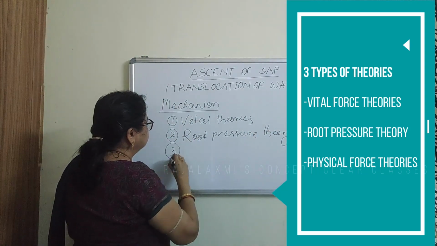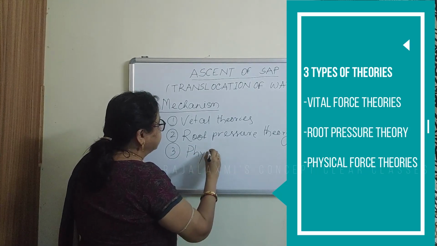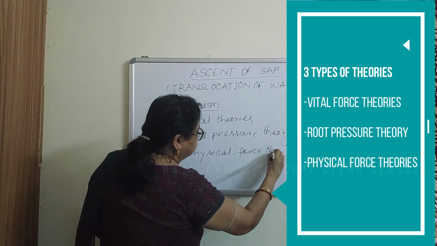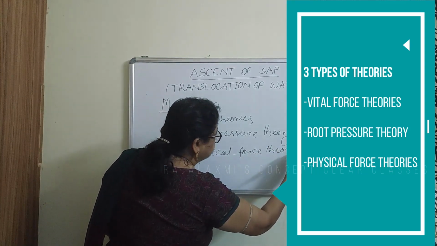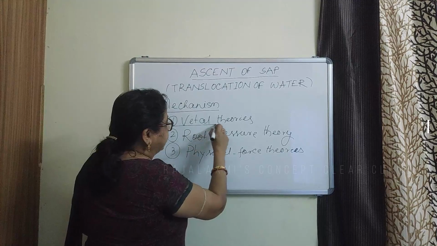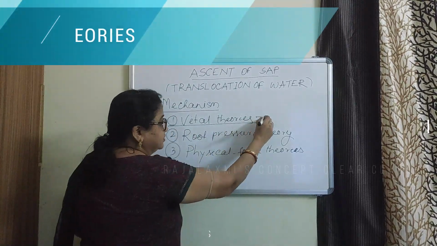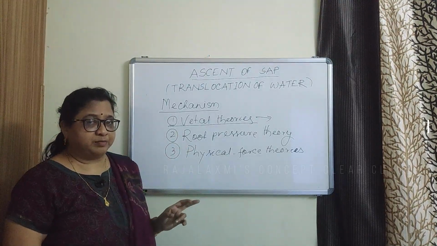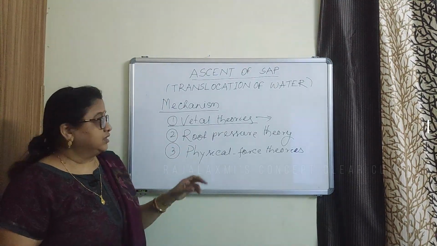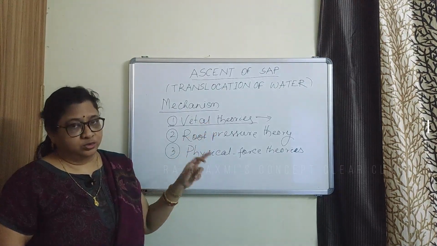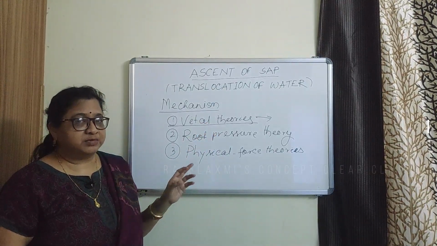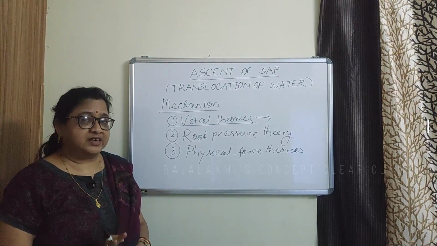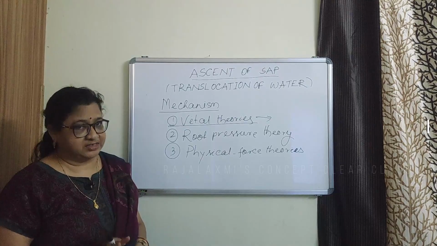And third, known as physical force theory. First, what are vital theories? According to vital theories, the living cells take part in the ascent of sap. And this theory does not hold good now because it has been proven that the ascent of sap takes place through the dead cells, that is tracheids and vessels.